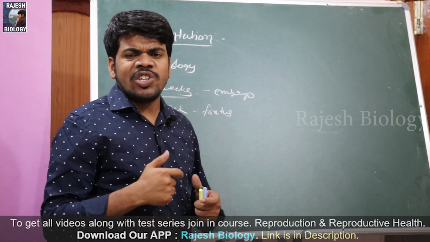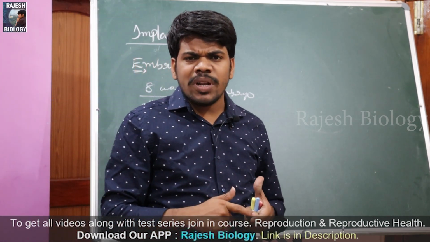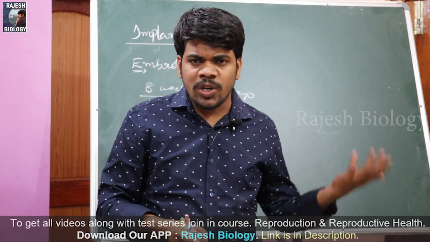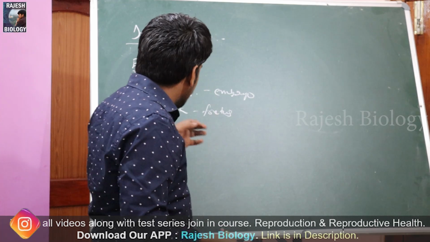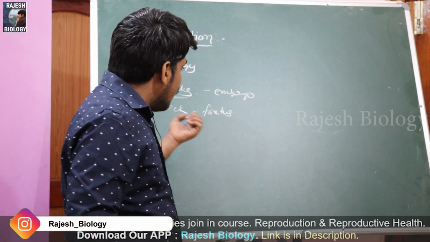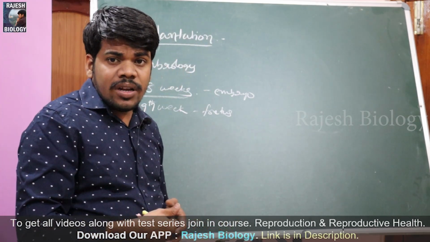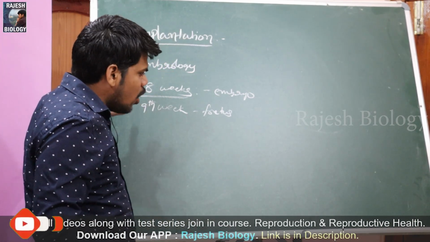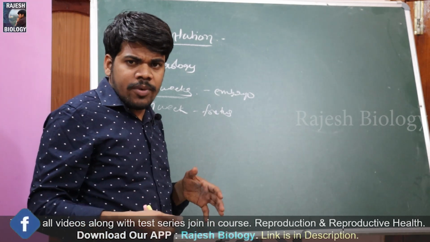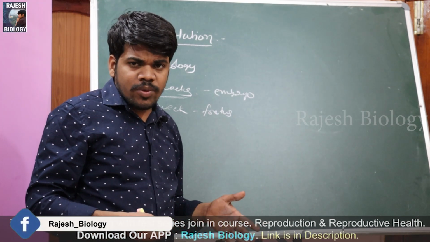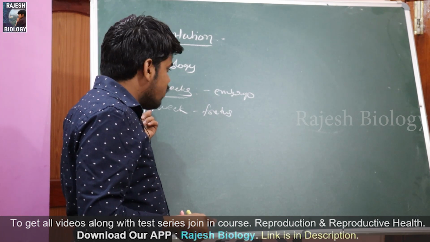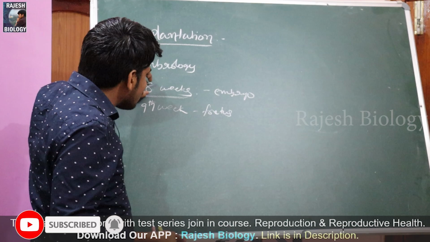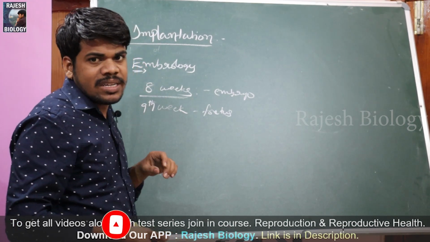So all the major changes take place in the embryonic stage only. Like the heart is formed in the embryonic stage, the notochord, and the nervous system is developed, and the limbs are also formed. Everything takes place in the embryonic stage. Once all the major organs are formed, from the third month it is called fetus. So now I am going to discuss this embryonic developmental stage.